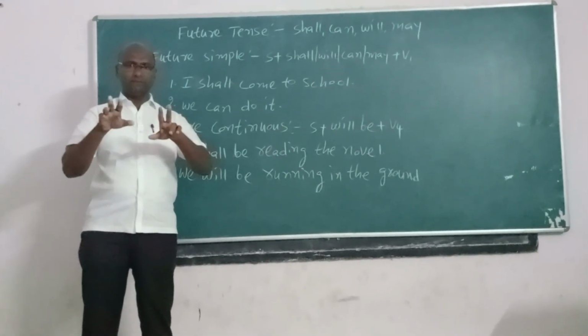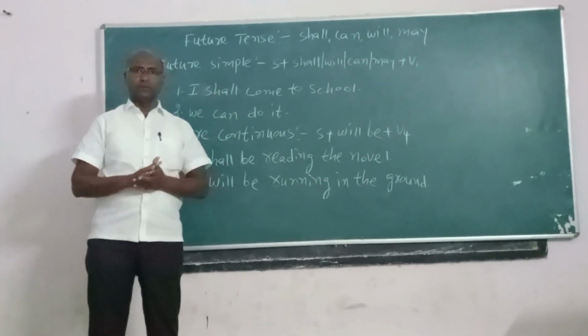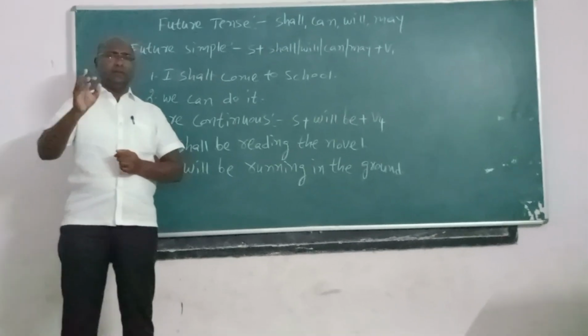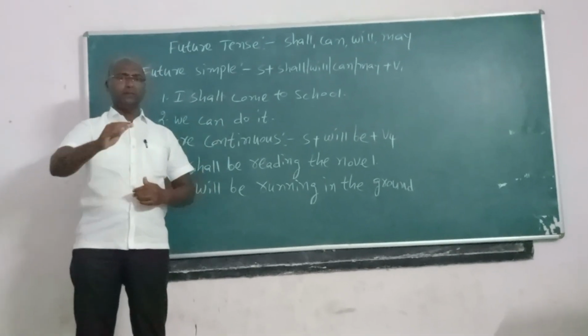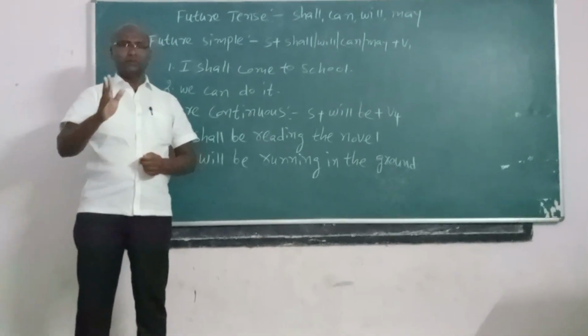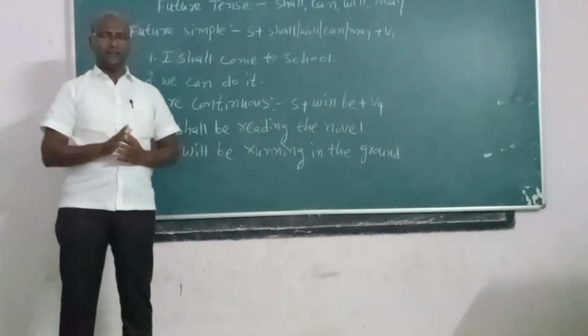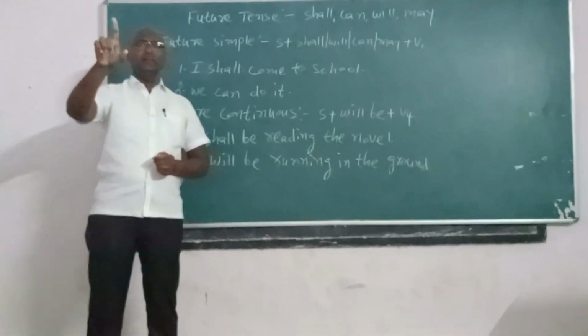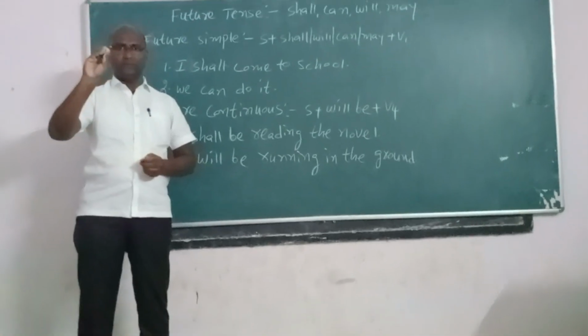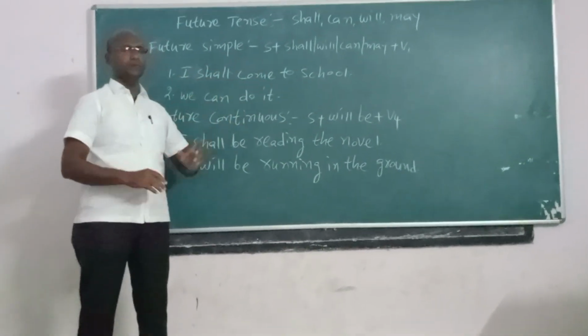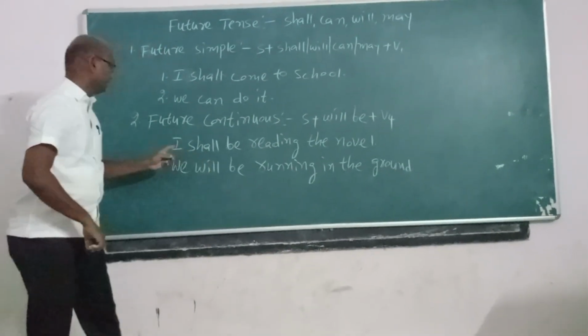Those works are taken into the future simple. Suppose a person wants to take money from the bank after 1 hour. He can say: I will take the money from the bank. So further actions are in the future simple.